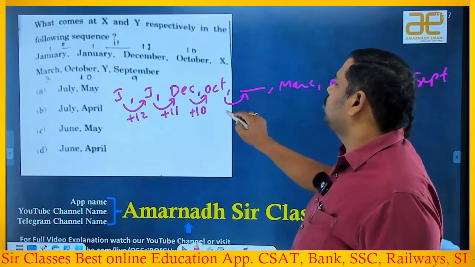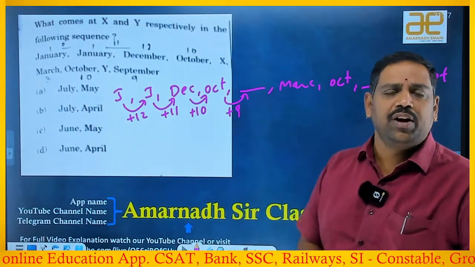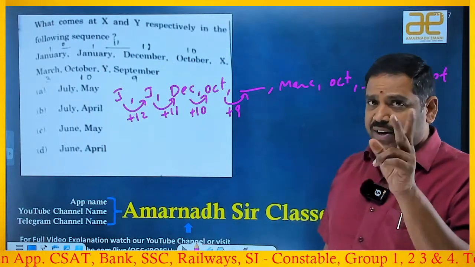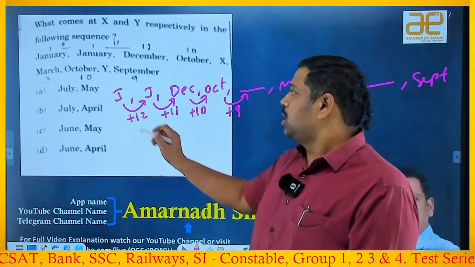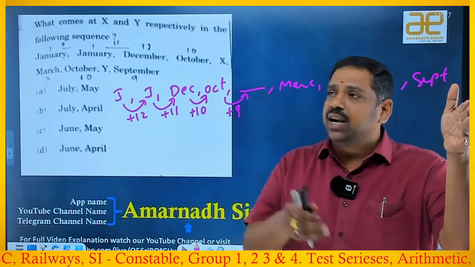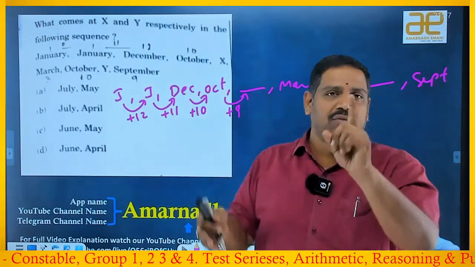So the next one is 9 only, right? October plus 9 months, what do we have to think? You are going with the difference, if you observe. January to January means 12 months of time. You will not count both the first January and the last January. That means you have to consider only one.